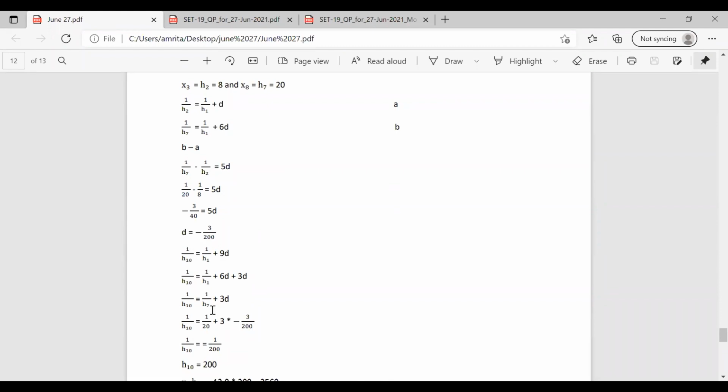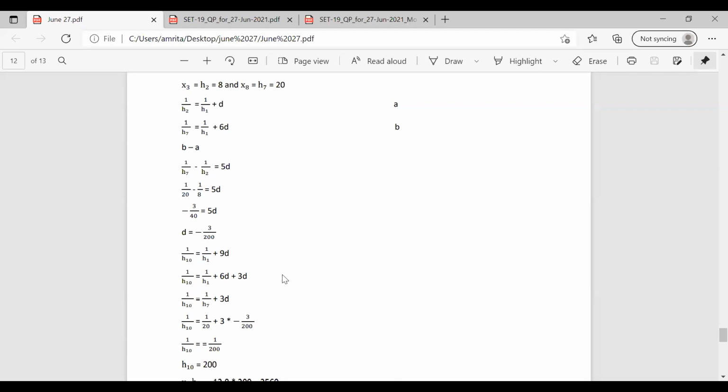The value of h7 is given in the question as 20. So 1 by h10 is equal to 1 by 20 plus 3 into, already we have found the value of d as minus 3 by 200. So 1 by h10 becomes 1 by 200. So h10 equals 200.